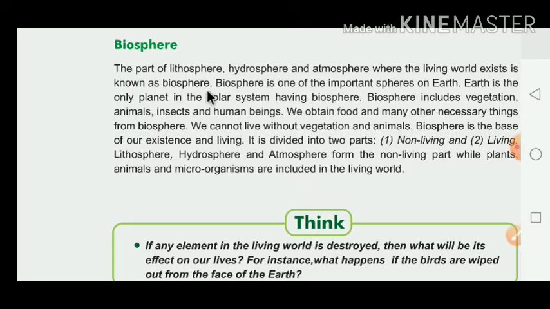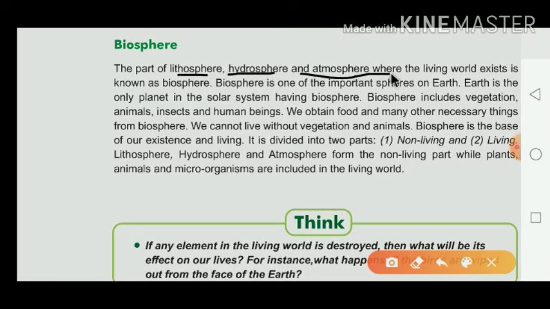What is the meaning of biosphere? Biosphere means the three spheres, lithosphere, hydrosphere and atmosphere, where the living world exists. It is known as the biosphere. Biosphere is one of the most important spheres of the earth. Earth is the only planet in the solar system having the biosphere.